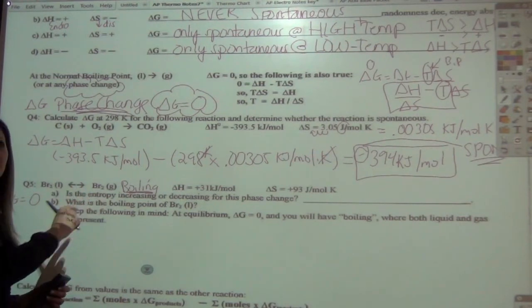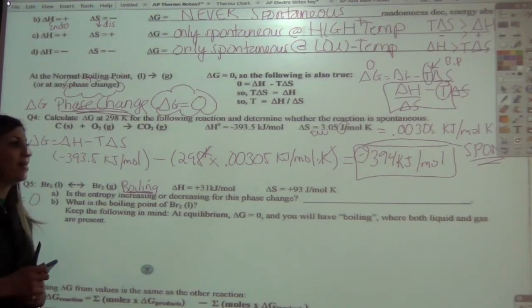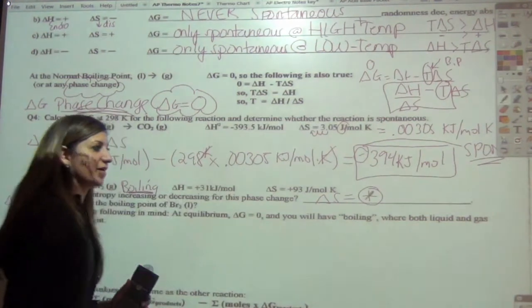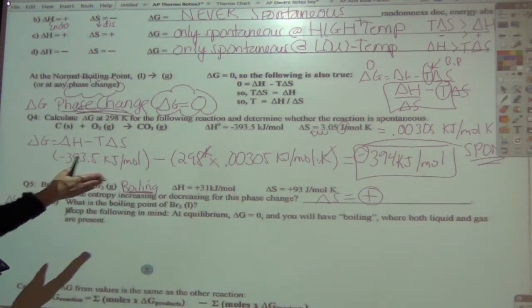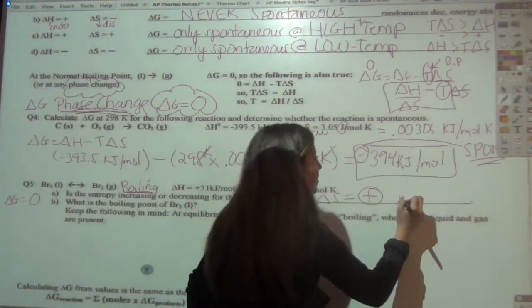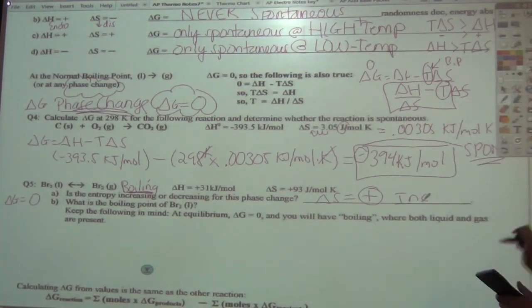We're going from a liquid to a gas. Is it becoming more disordered? Yes. So you would say that delta S is increasing, meaning the sign is positive. Perfect. Our delta S should be positive, which it is, so we know it's increasing. And then it says, what is the boiling point? Oh, there we go. What is the boiling point?